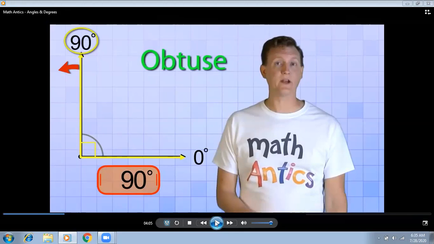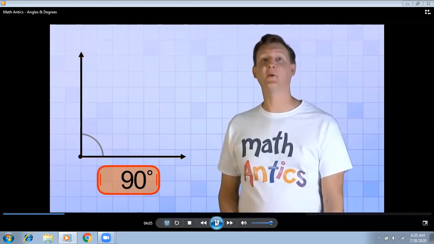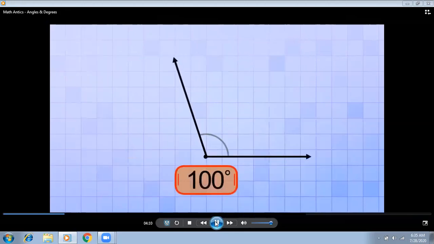The angles made of exactly 90 degrees are called right angles. All the angles smaller than 90 degrees are called acute angles, and all the angles that are bigger than 90 degrees are called obtuse angles, greater than 90. Ready? Here we go. 100 degrees, 110, 120, 130.